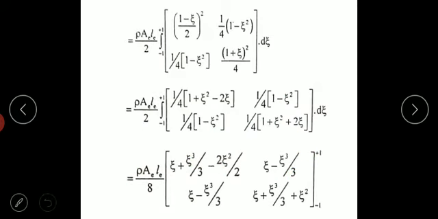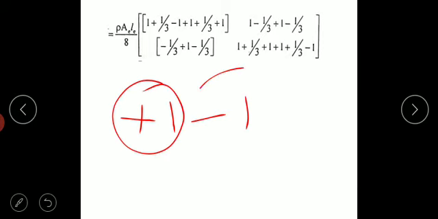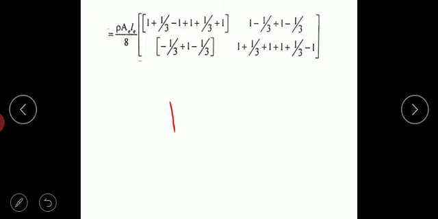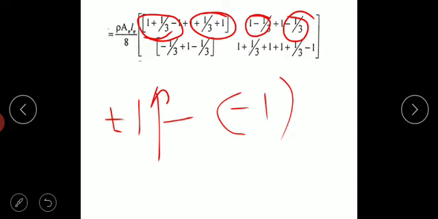Hope you have understood here. When I apply a limit I need to apply +1 first, minus of -1. So it varies from -1 to +1. So here I am going to substitute the values. First I will apply +1, then I will apply -1. Here also same thing. First I will apply +1, then I will apply -1. So here it varies from +1 to -1. So here my equation comes.